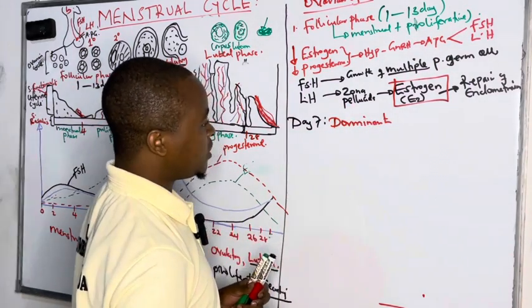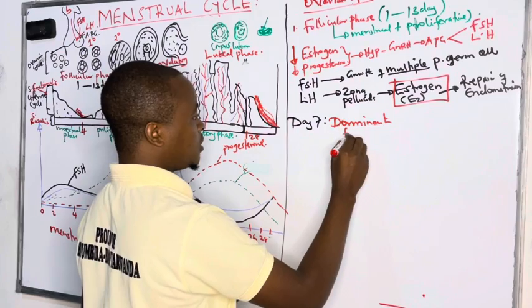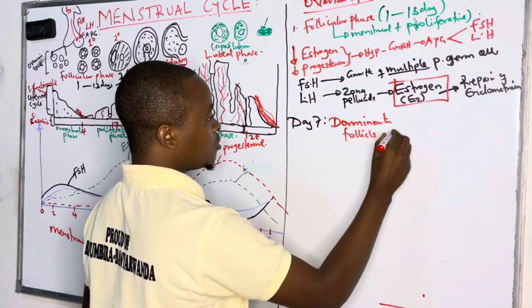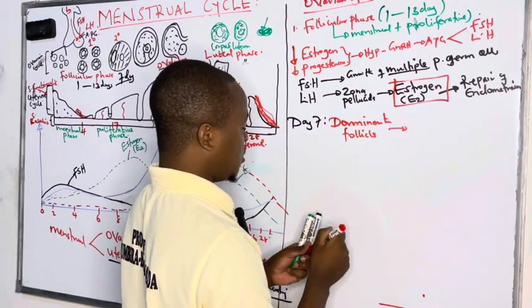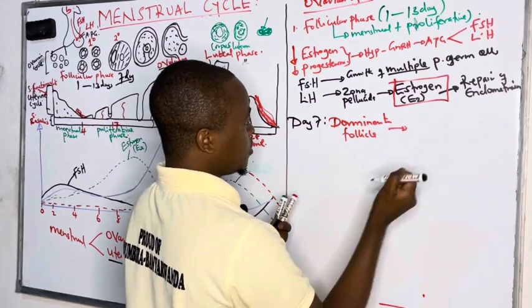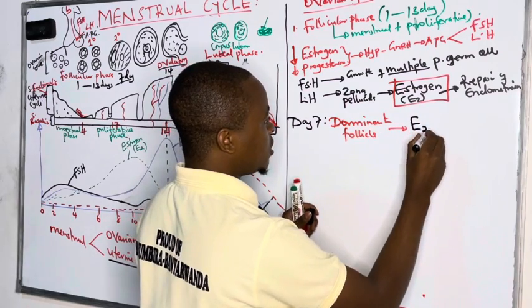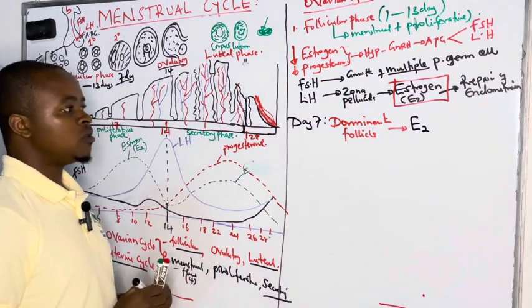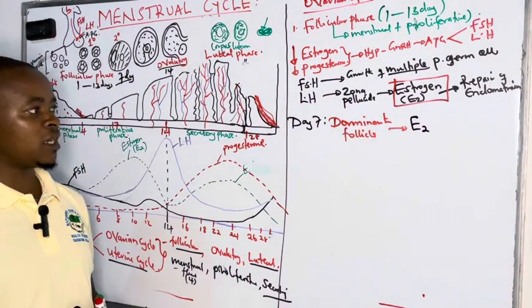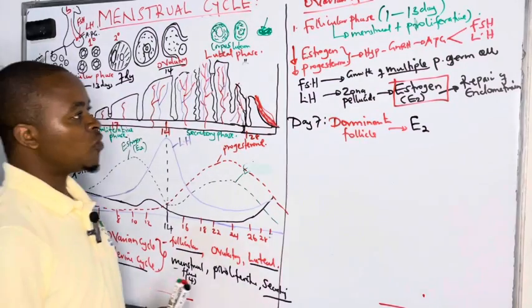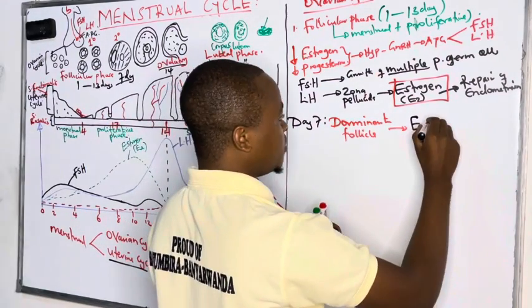Dominant follicle emerges, and this dominant follicle continues to produce estrogen. We see it continuing to produce E2, what we call estradiol 2, which is produced during menstrual cycle. And this estrogen continues to repair the endometrium.